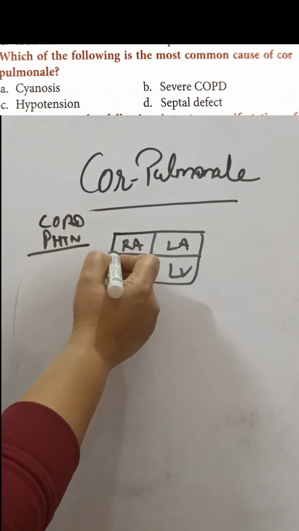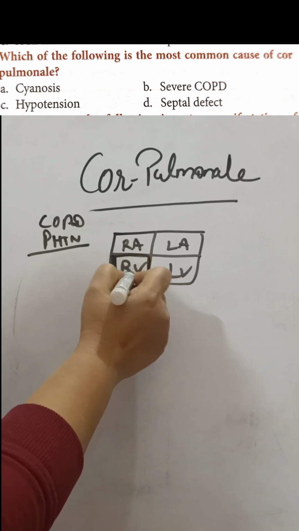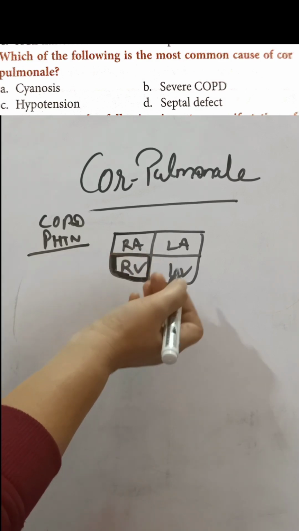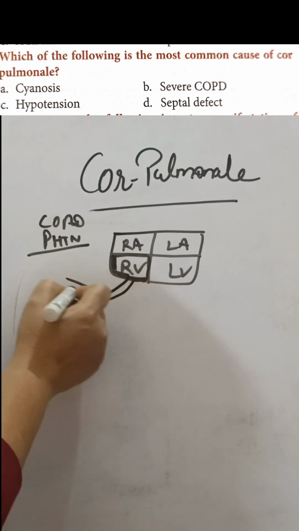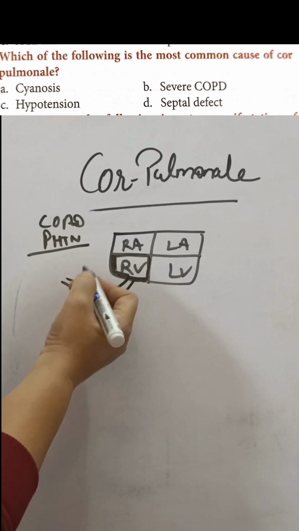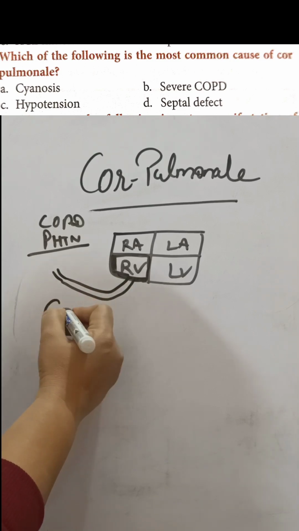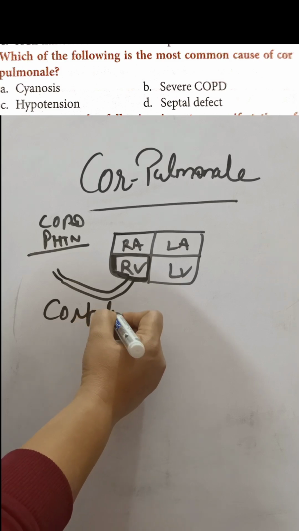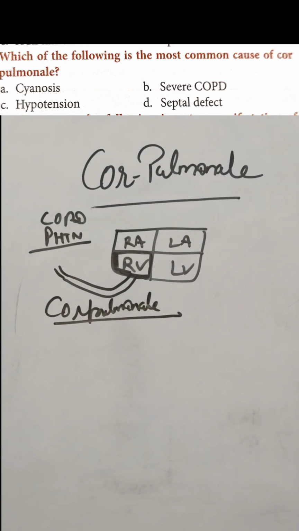Because of that there is right ventricular enlargement, and because of that the blood pumps from the right ventricle less effectively to the lungs, ठीक है? जिसके कारण क्या होता है? The patient is having cor pulmonale, right? Or you can say the patient having right-sided heart failure.